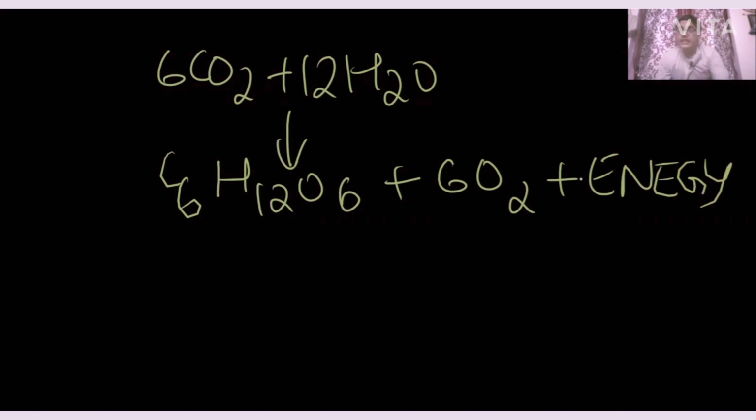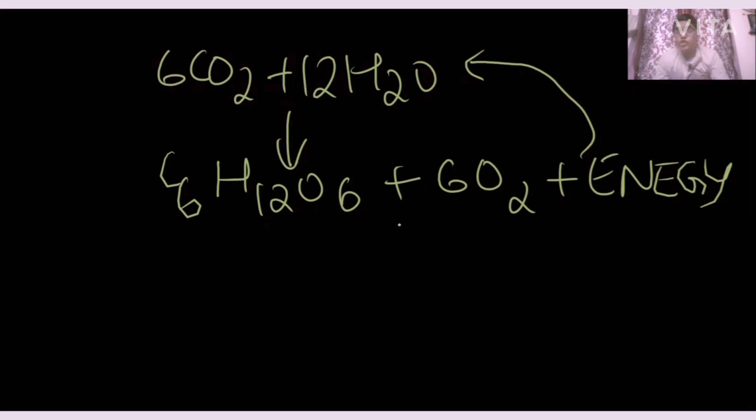Energy is taken in by the plants only, but it is released by biological processes only, my dear friends. This energy should come here because we use the solar energy, which is turned into chemical energy. So that is the chemical equation of photosynthesis.